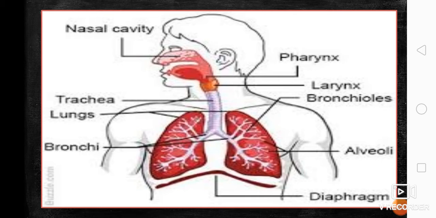pharynx, and after the pharynx, we have the larynx. The larynx is known as the sound box of our body because that is the part where vibration of the sound happens, so that we can produce sound. And then after it will go through the trachea, which is a long tube.